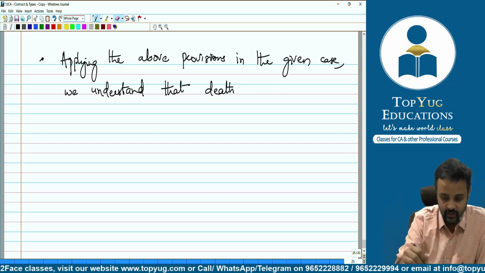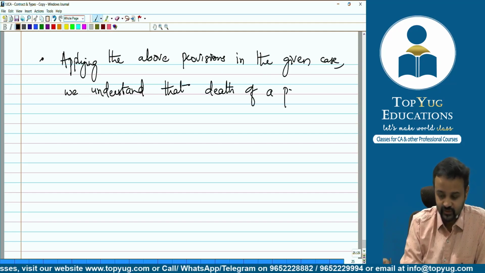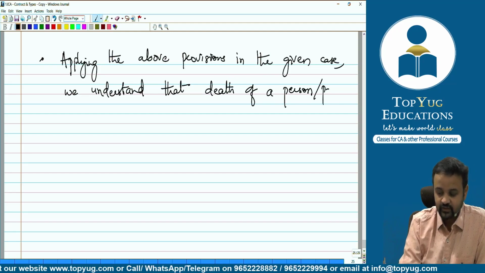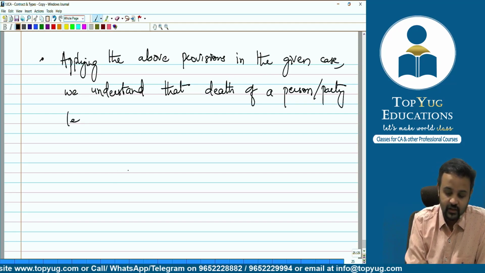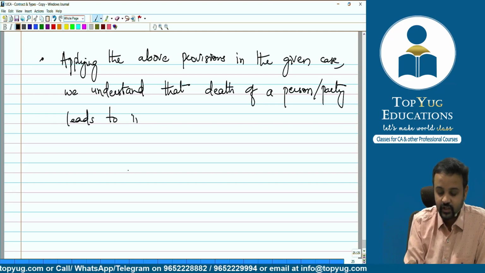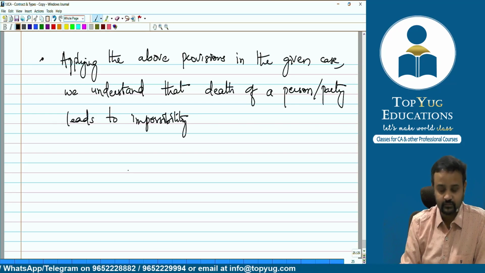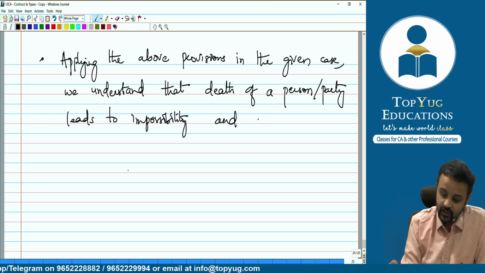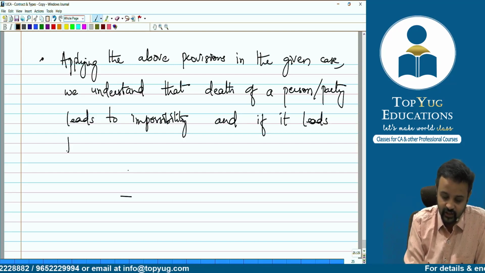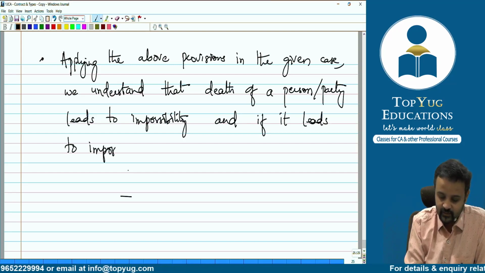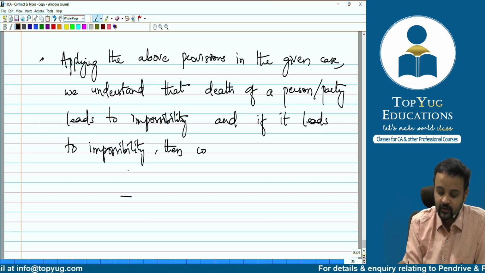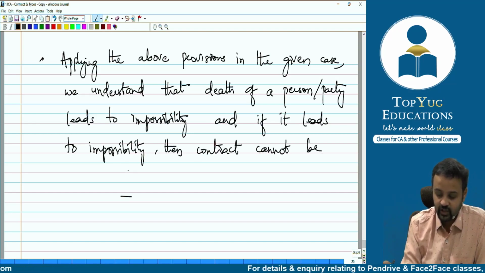death of a party or a person leads to impossibility. And if it leads to impossibility, then the contract cannot be performed.